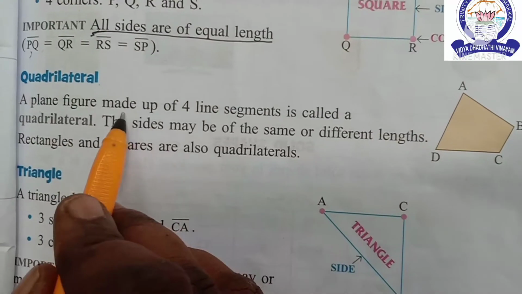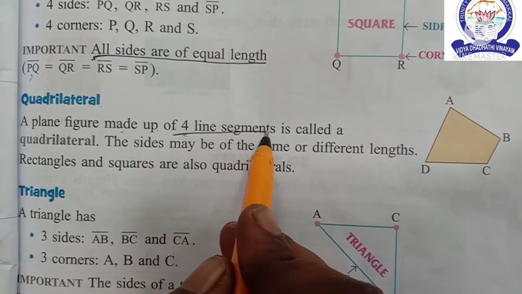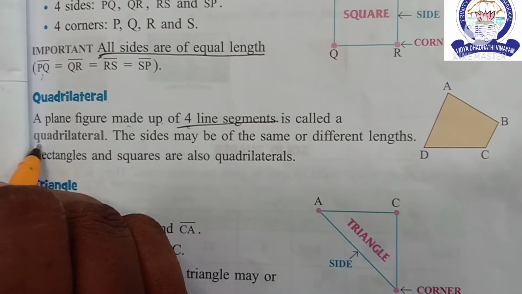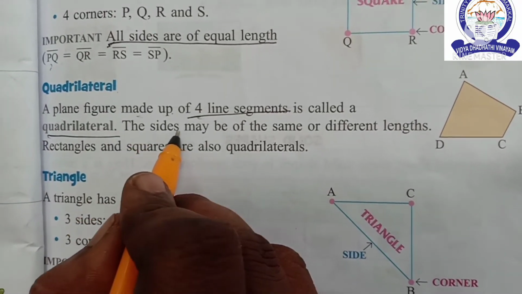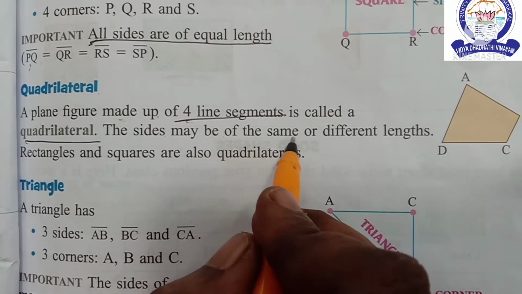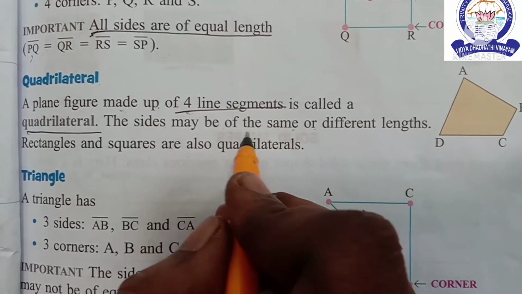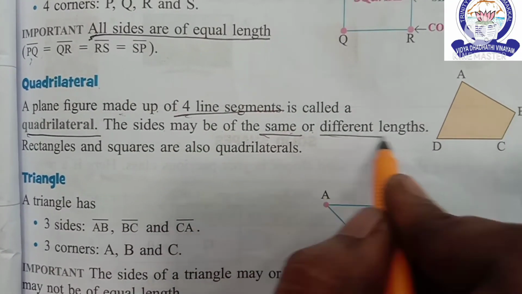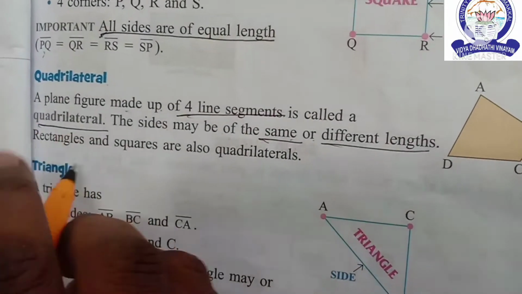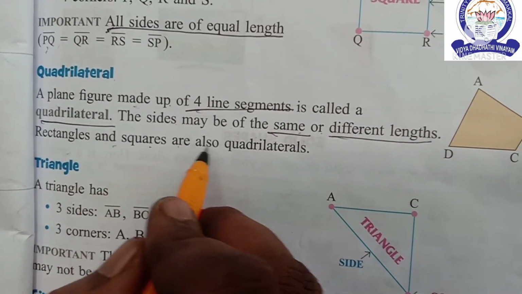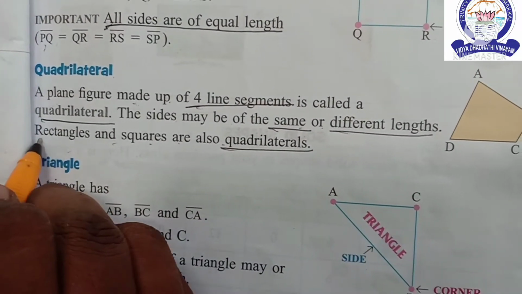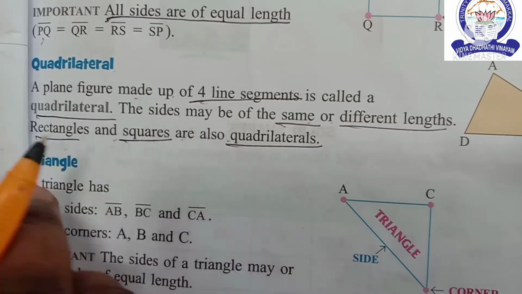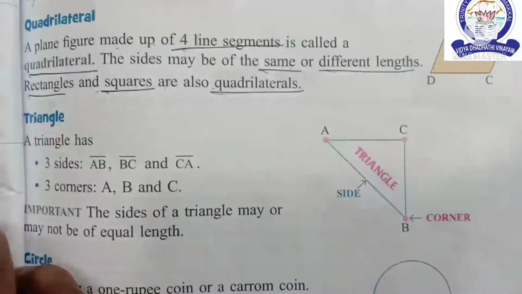Next one, quadrilateral. Plane figures made up of 4 line segments. It is called a quadrilateral. The sides may be of the same or different lengths. Rectangles and squares are also quadrilaterals.